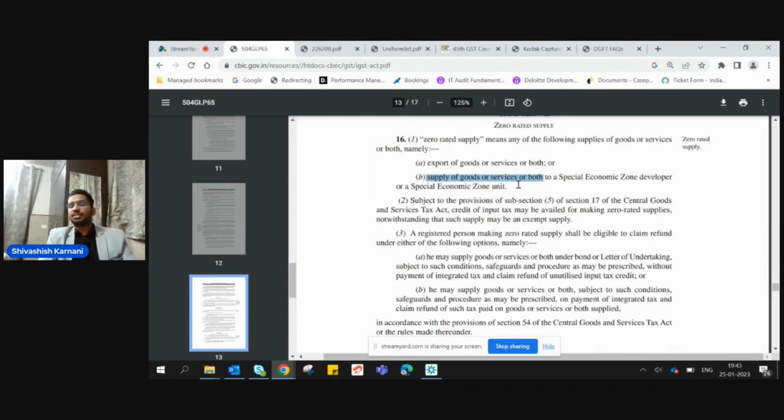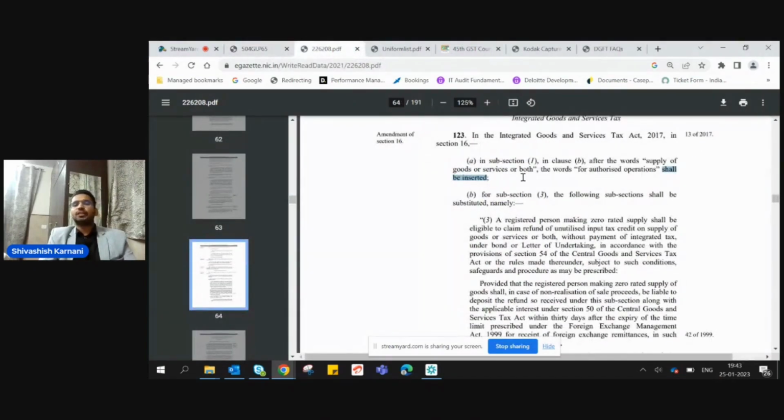So the condition which is going to be attached is that the goods or services which a registered person is supplying to a SEZ unit or a developer should be for the authorized operations of that SEZ unit or developer. Now, what are authorized operations? Authorized operations are decided at the state level wherever that SEZ unit or developer is established. So these are state specific and are decided by the respective state or the SEZ commissionerate.